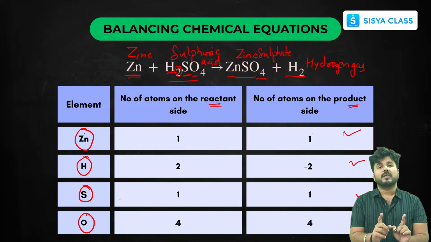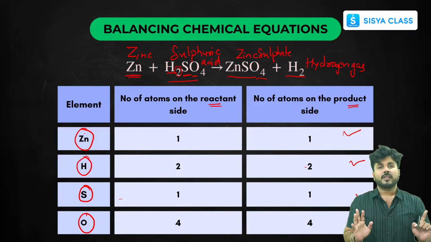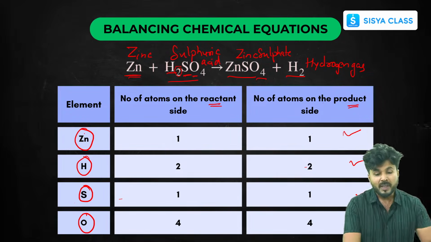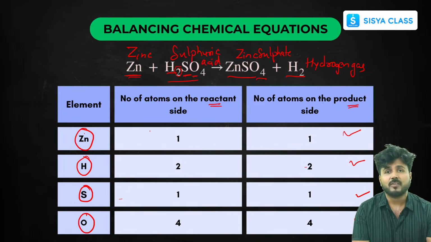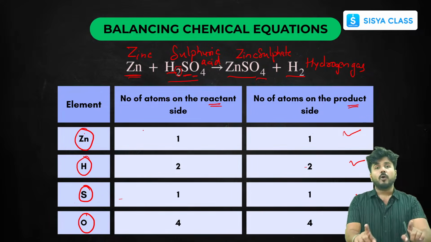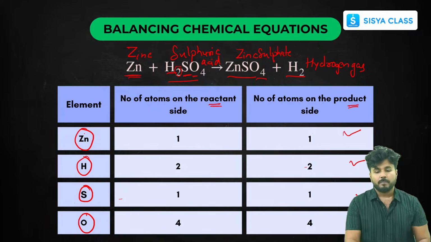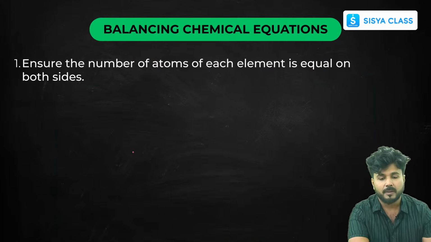I was just giving an example. Then we will solve an unbalanced equation and we will try to balance it, in a much easier way. So this reaction is balanced. I hope you understood how a balanced reaction looks like and how to make a table. Now we'll try it with an example.